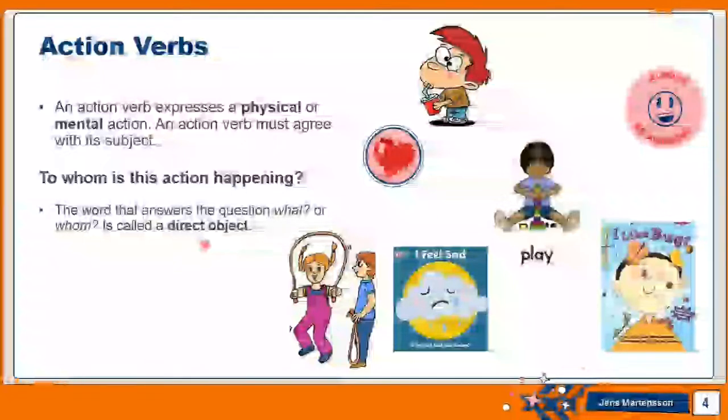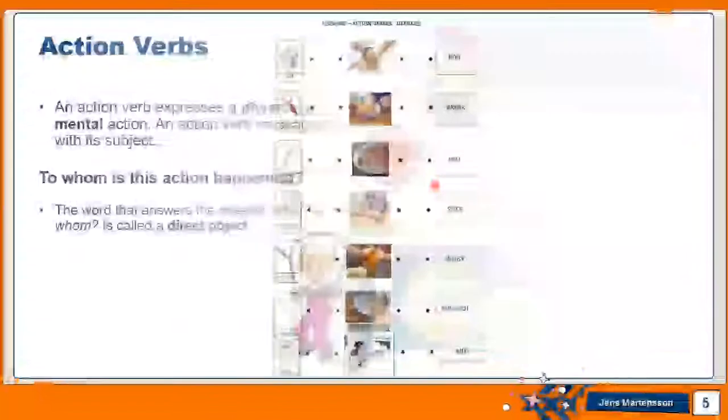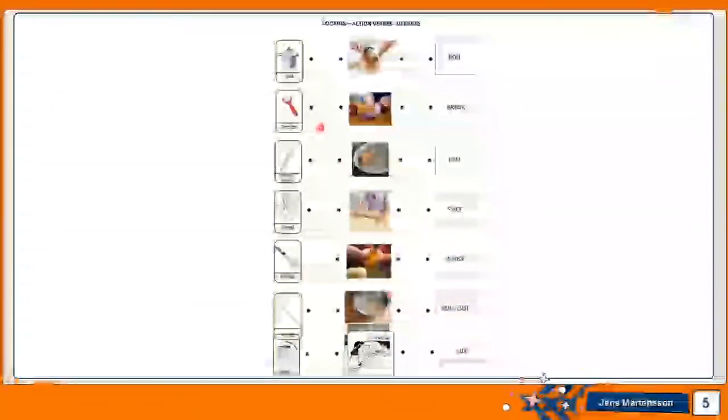For example, we said, Adam plays football. What is Adam playing? So to what object is this action taking place? It's taking place to or on the football. So football would be a direct object. For example, we have here someone peeling a potato. Okay, so peel is the action using what? The peeler. The peeler is the direct object.